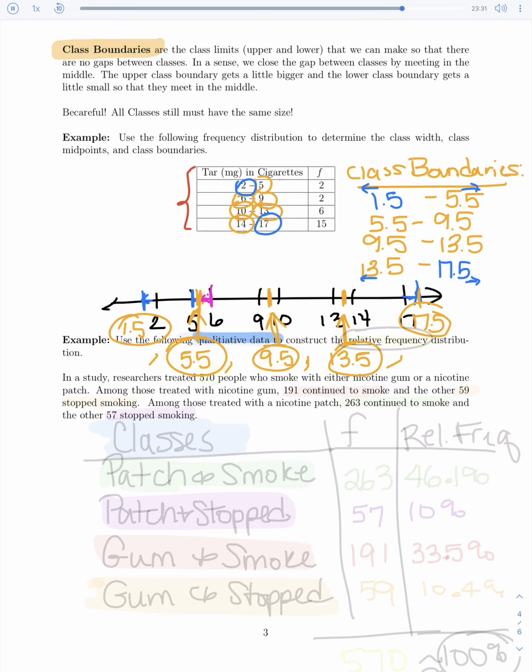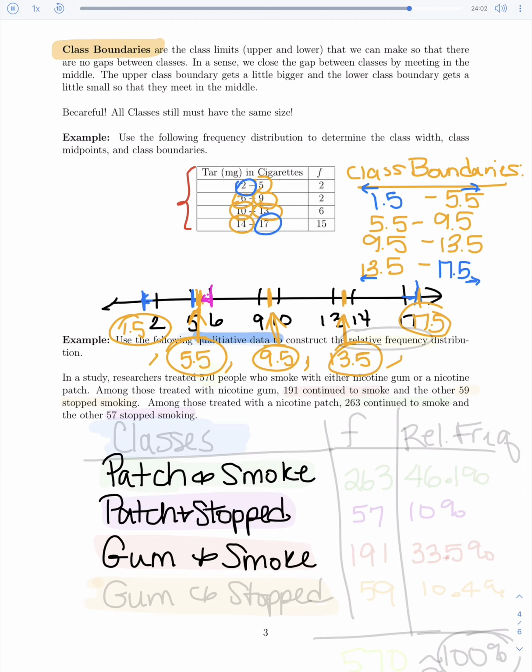So the first thing I need to do is list out what are my options. The first thing is that they could have had a patch and they kept smoking. Or they could have had the patch and stopped. Or what was the other option? They could have had the gum and continued to smoke. Or they could have had the gum and stopped. These are options or our classes.